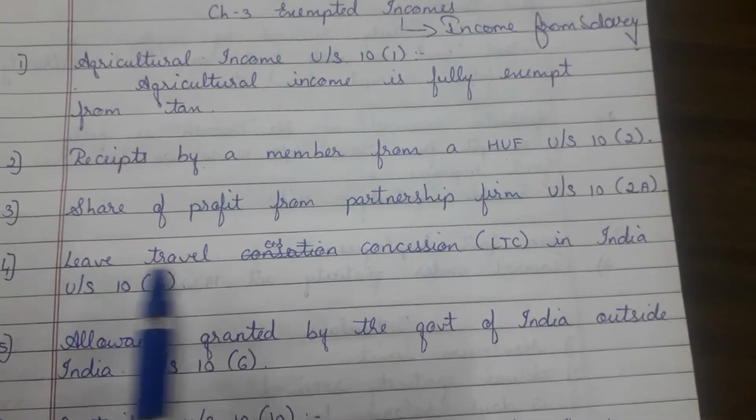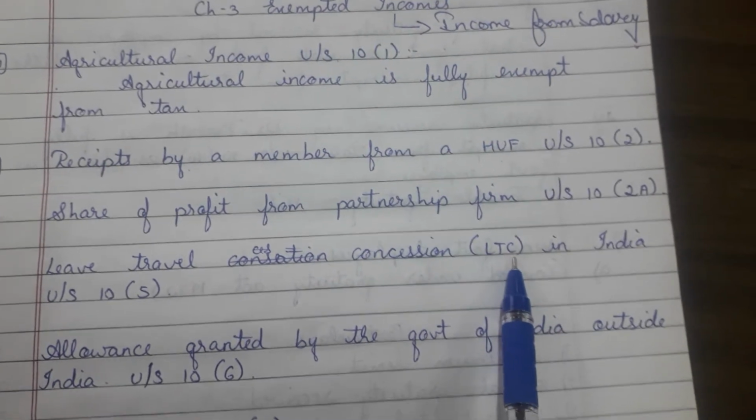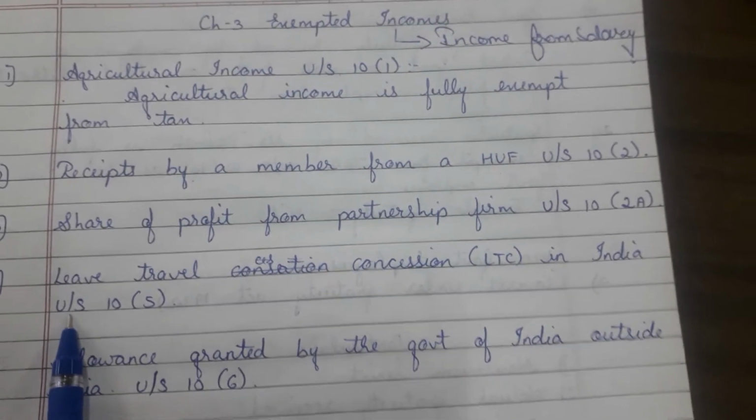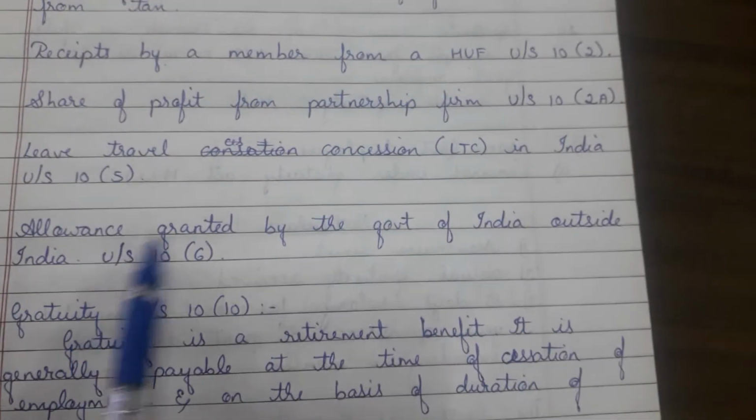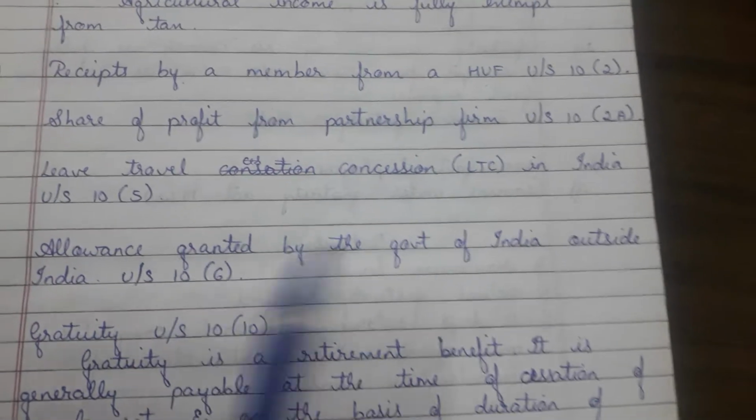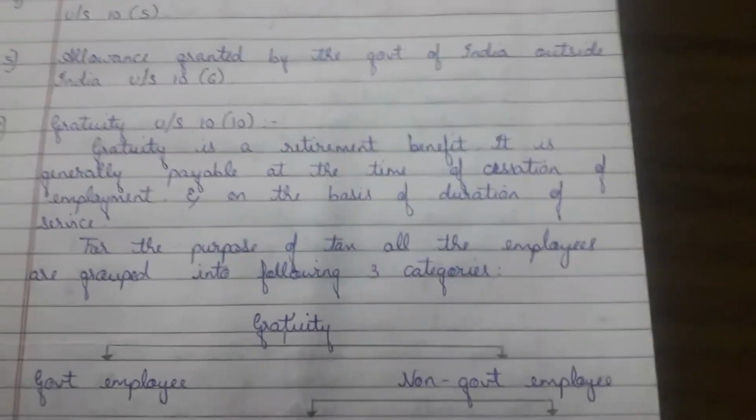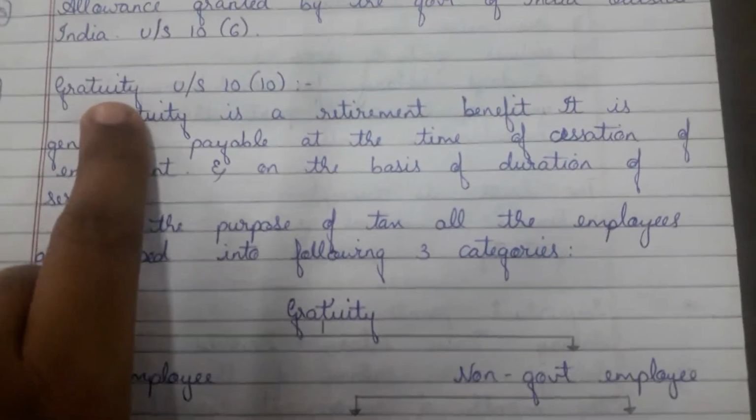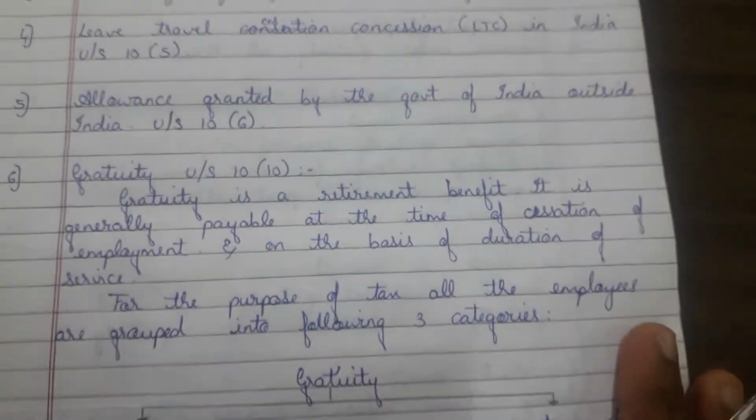The next one is leave travel concession, that is LTC. This is very important. In India it is again exempted under section 10 subsection 5. Allowance granted by the government of India outside India, under section 10 subsection 6, is again exempted. Next, very important is gratuity. We have to solve problems on this, which are very important for 5 marks as well.